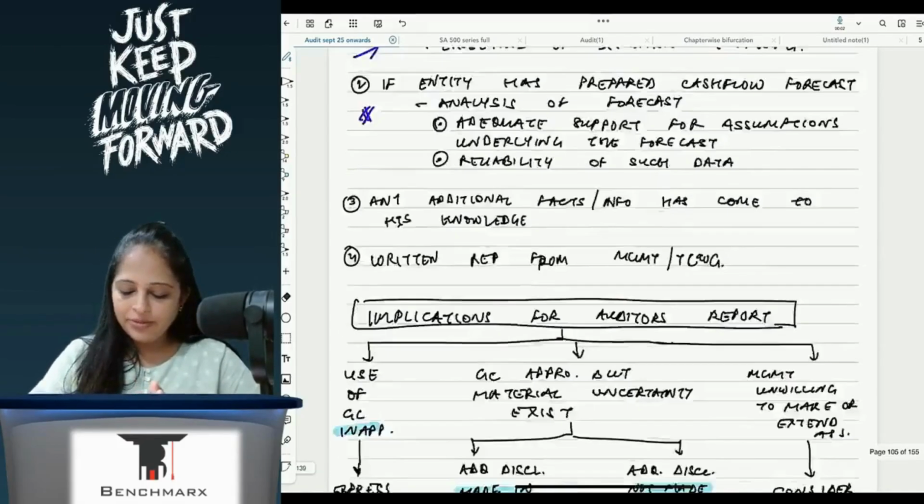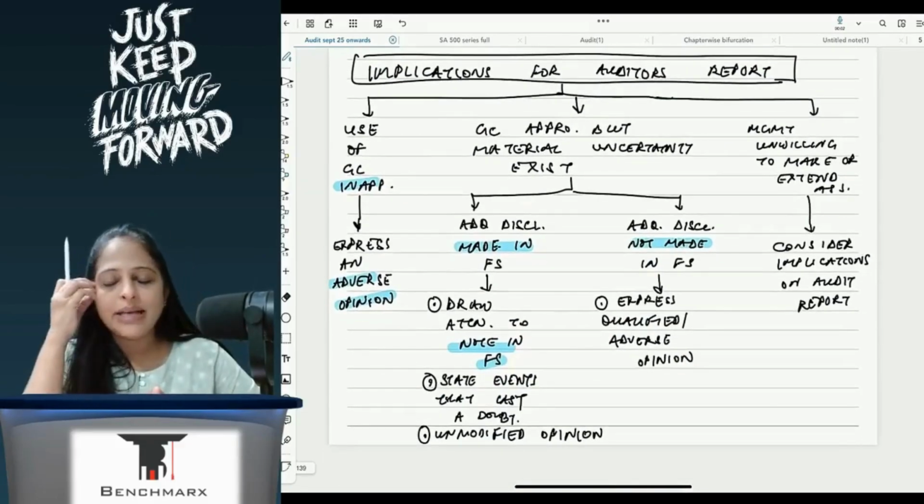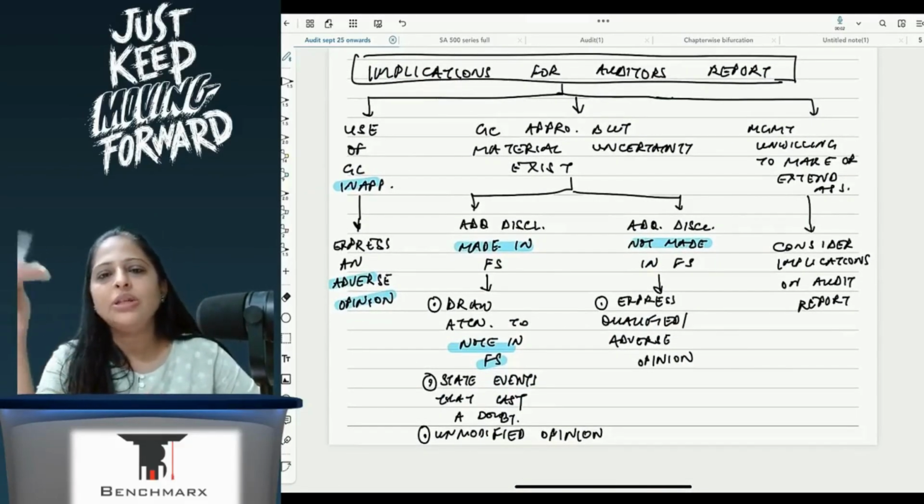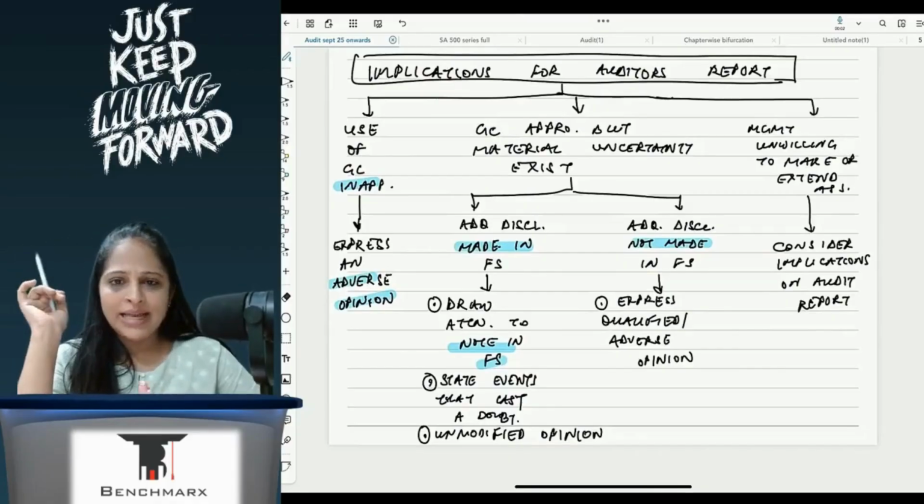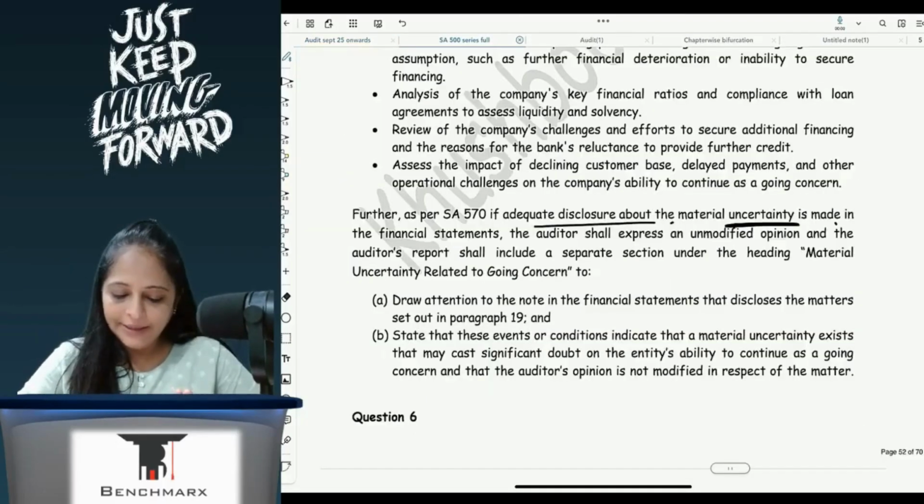Now apart from that, once management is showing it in the notes to accounts, what the audit report will say is as per this particular chart. Okay.